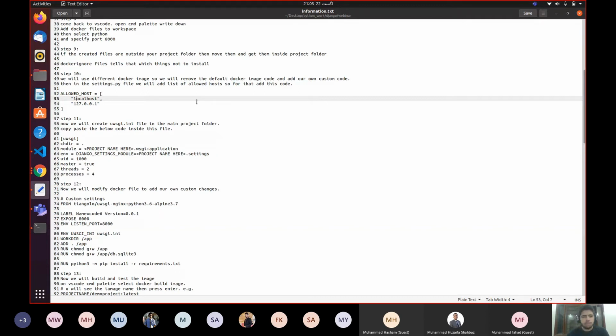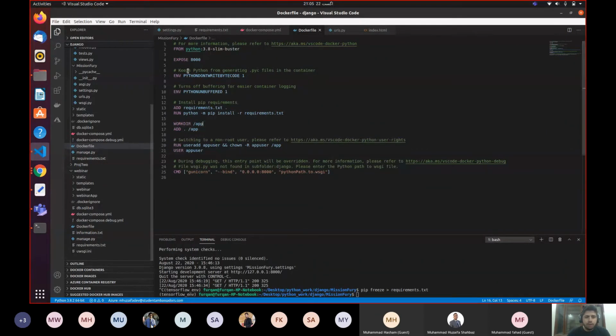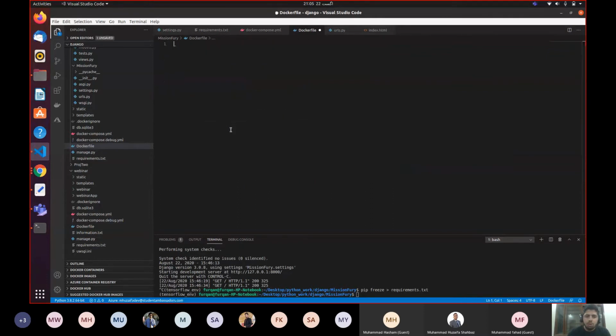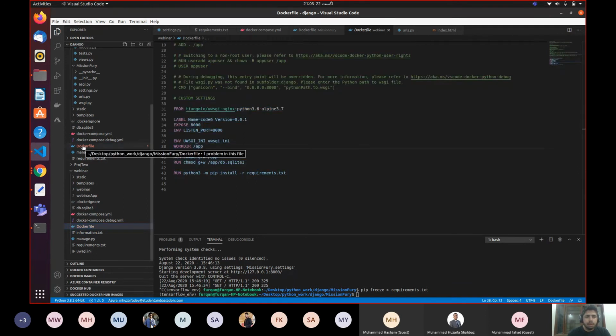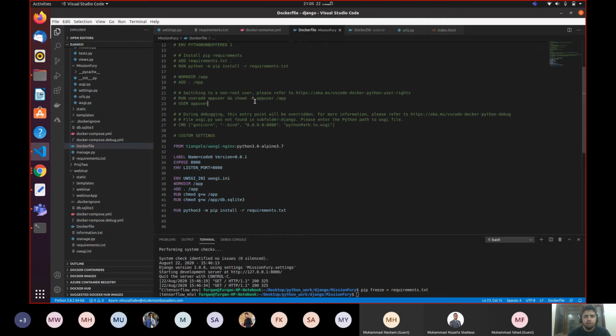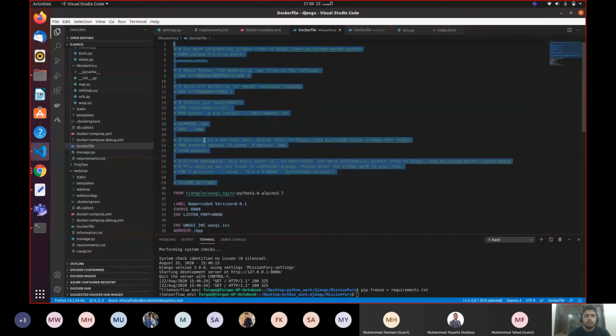So all right, what does it mean? Right now inside the Dockerfile, we have this code. We don't need this code. I'm gonna remove all this code over here, and I'm gonna include my own custom code. How am I gonna do this? Just open up this file, copy everything from here, and inside my Dockerfile, I'm gonna include this code. Okay. So I don't need this commented code.